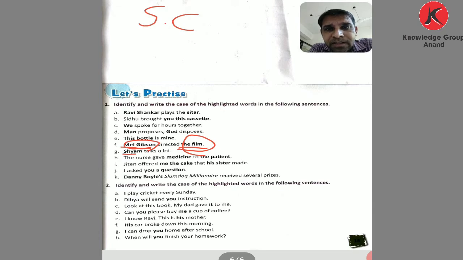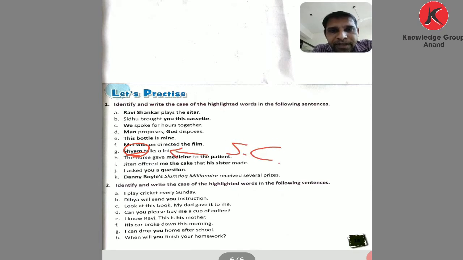The answer is the film. So the film is objective case. Now comes to G, where the noun Shyam is given. Shyam talks a lot. Who talks a lot? The answer is Shyam. So Shyam is subjective case.